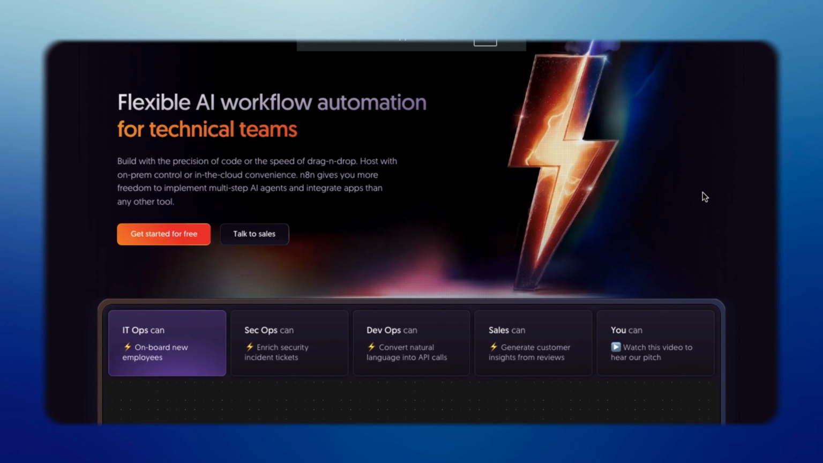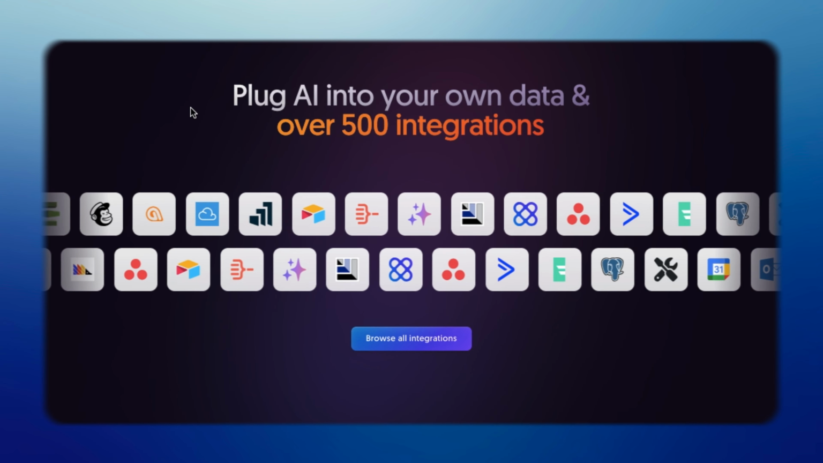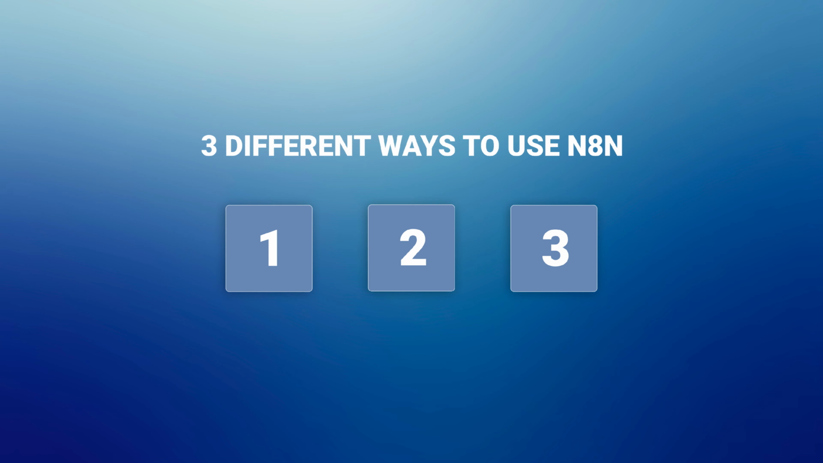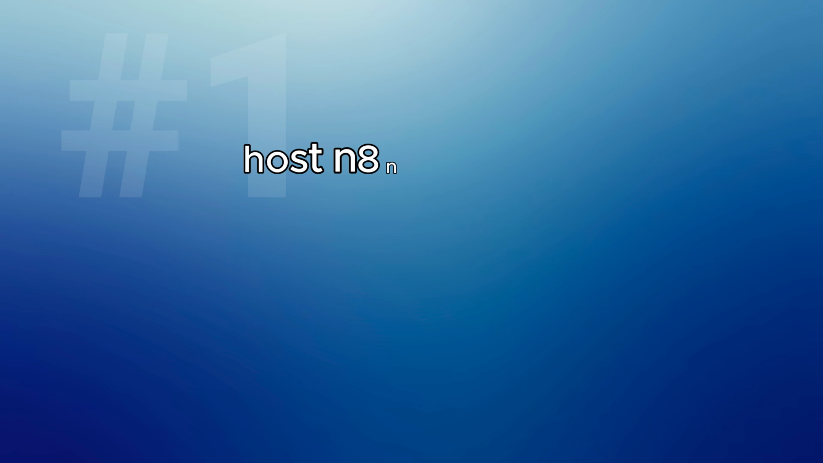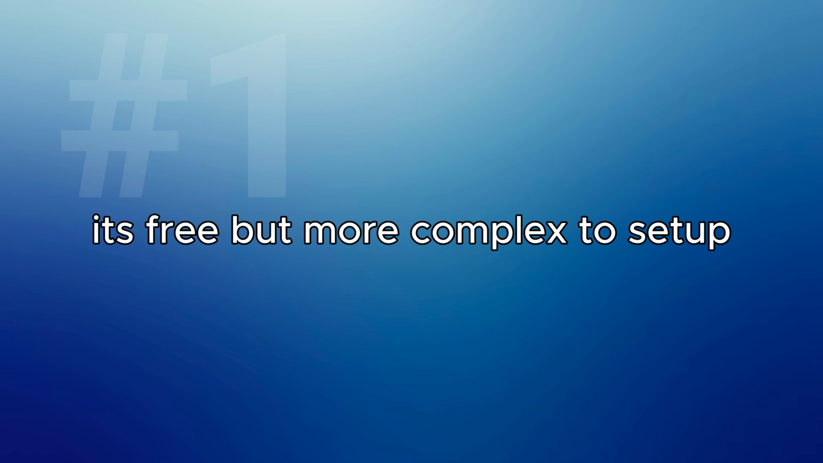Next, we're going to automate script writing, video creation, and video editing using a tool called N8N. N8N is a workflow automation platform that lets you connect different apps and set up AI-powered workflows without writing a single line of code. Now, there are 3 main ways to host it. The first option is to host N8N locally on your own computer. This option is free, but it is more complex to set up.